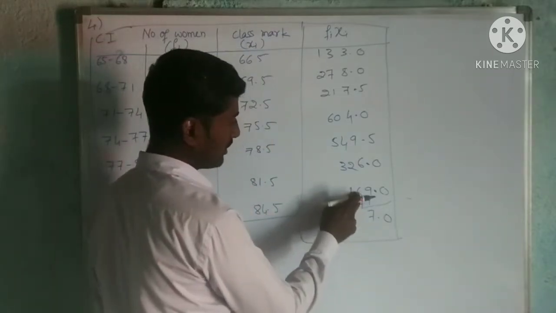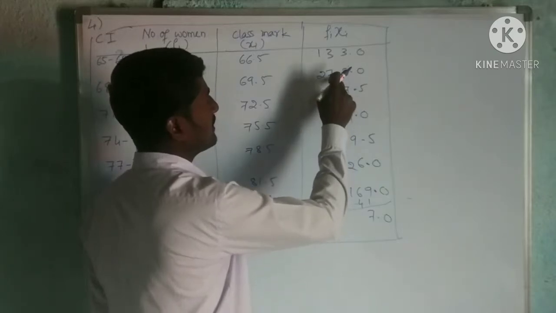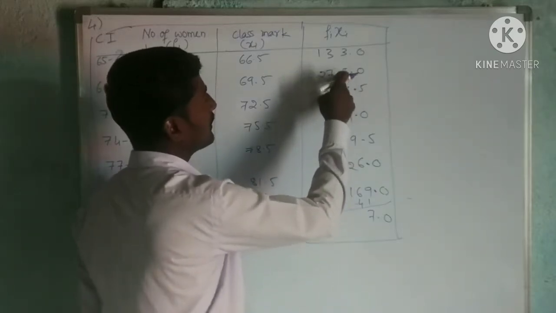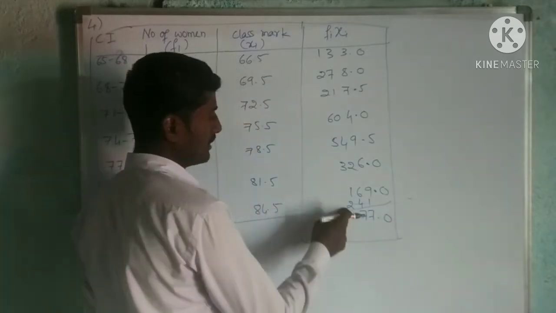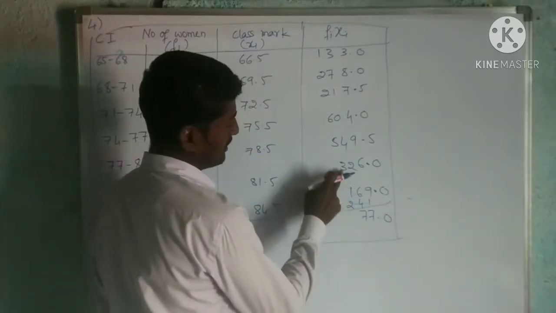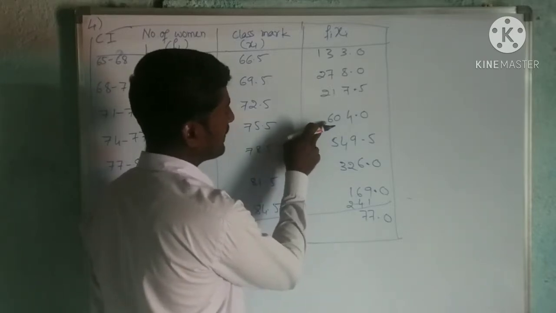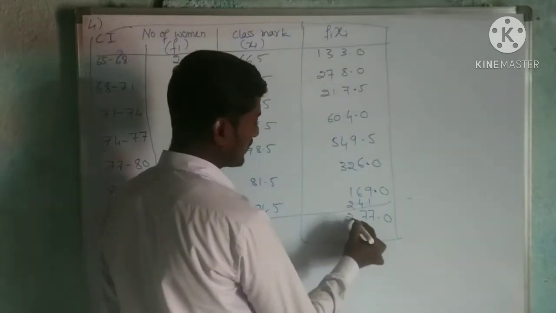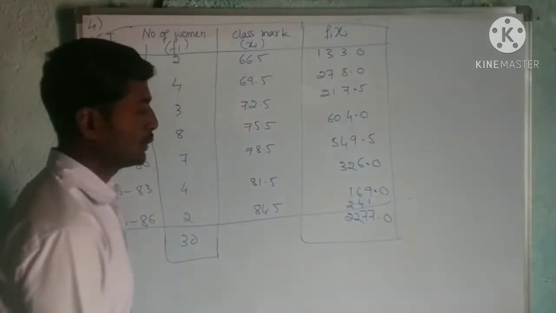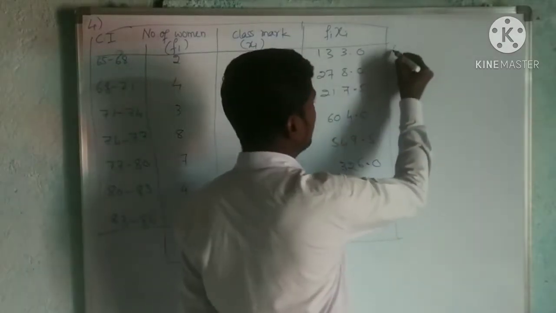Then 10, 12, 16, 17, 24, 27. Carries 2. 3, 6, 11. 11 plus 6, 17, 17, 19, 20, 22 it is. Okay, 2277. Now let us calculate it.